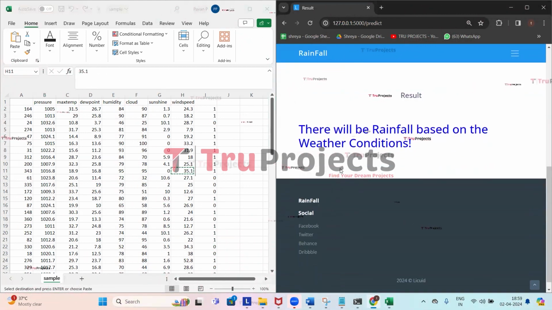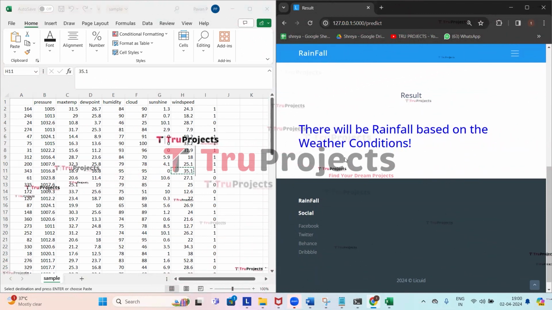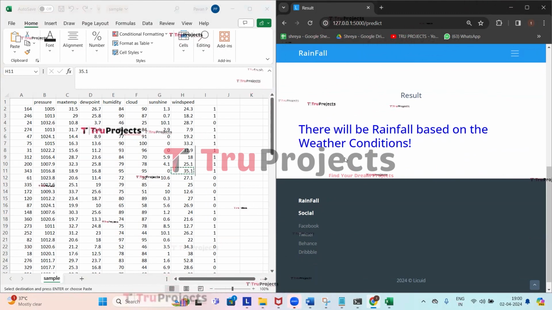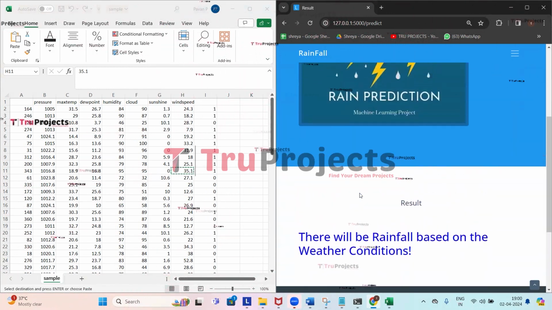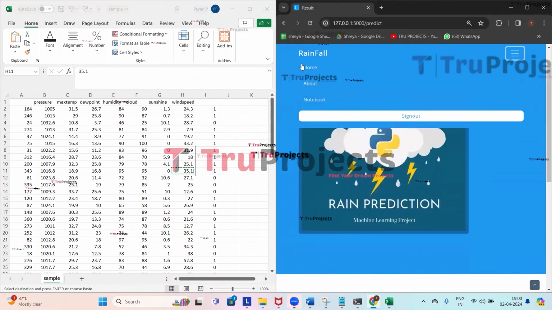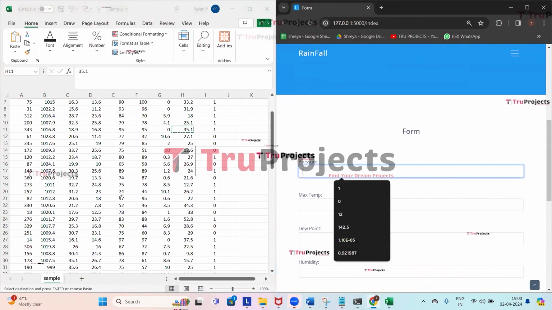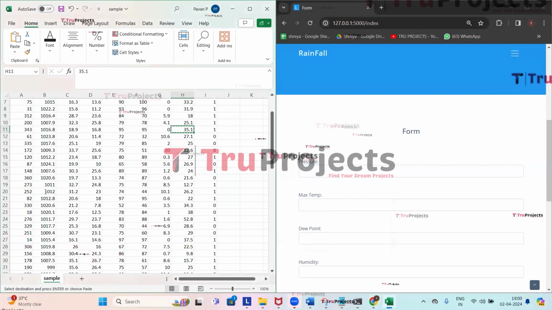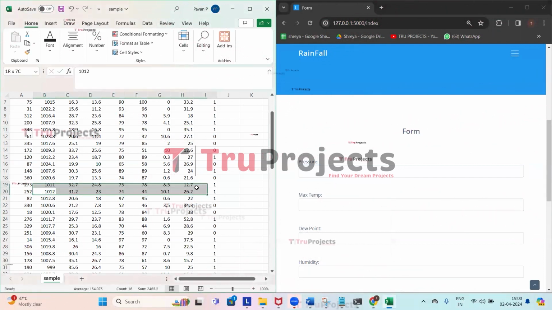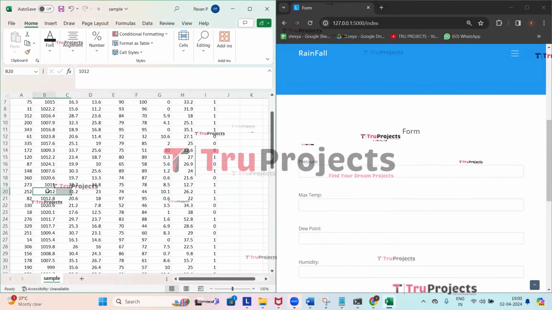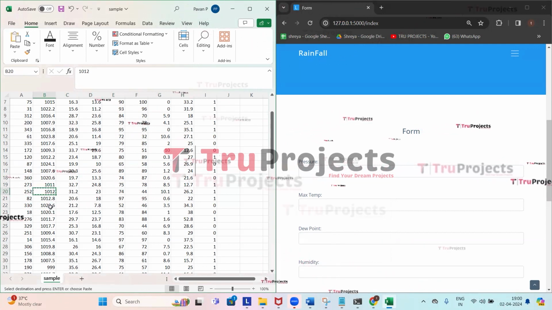Here we got the prediction that there will be rainfall based on the weather conditions. That means it will rain based on the given parameters. Now we will try giving some more parameters. So click on home. This time we'll be giving this test case. So the pressure is 1012.